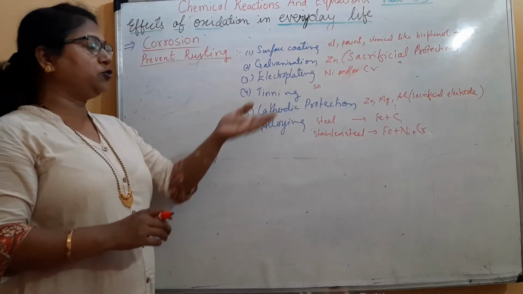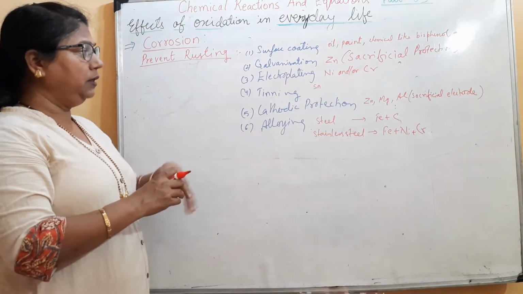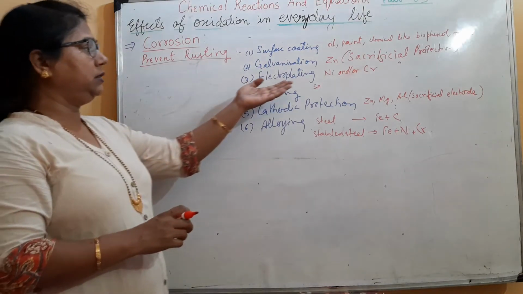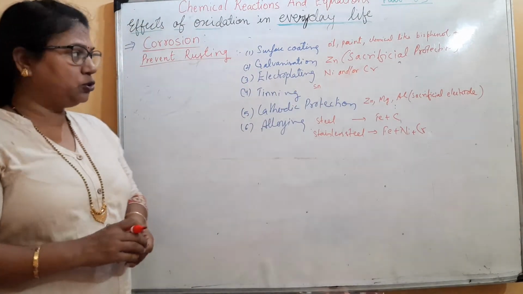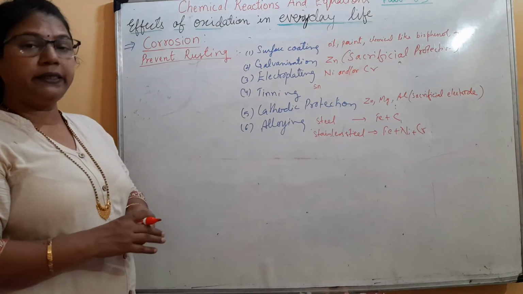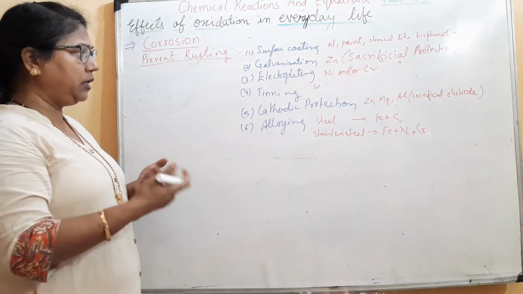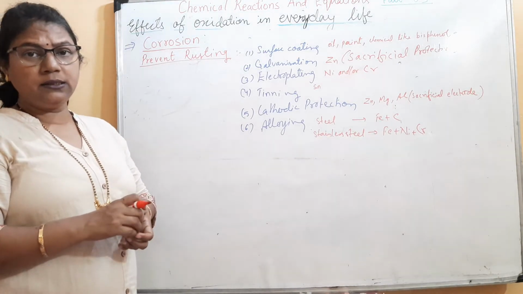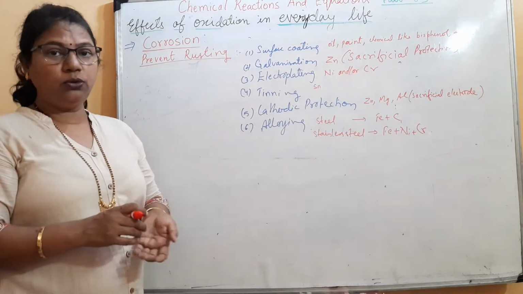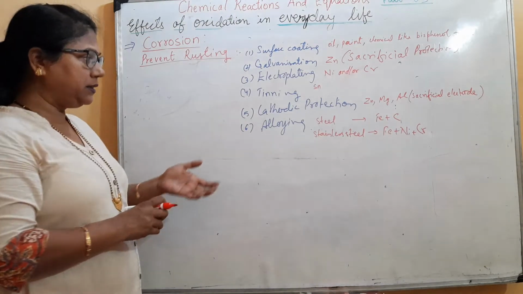Next one is electroplating. That means a coating is developed with the help of electricity. That means nickel or chromium is used to electroplate the iron articles. Next one is tinning. Tinning, that means tin. You know that tin is least reactive towards moisture. So tin can be coated over the iron to protect it from rusting.